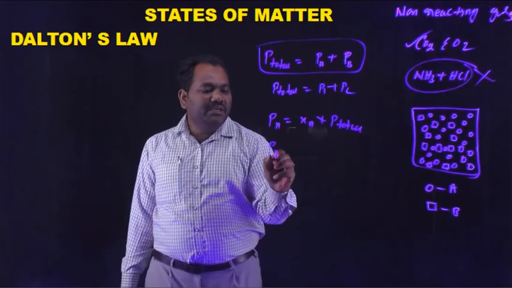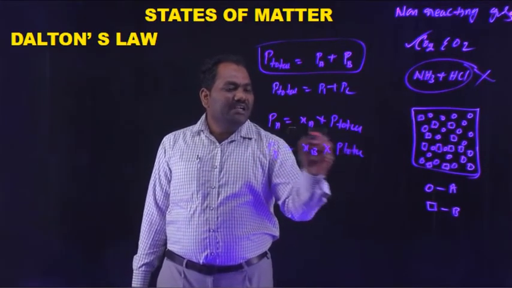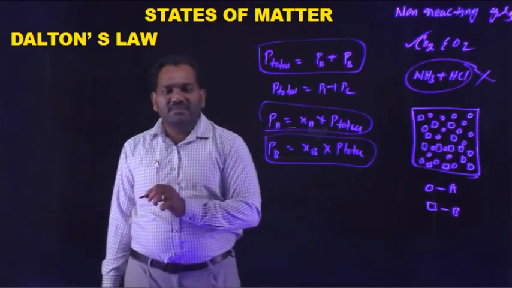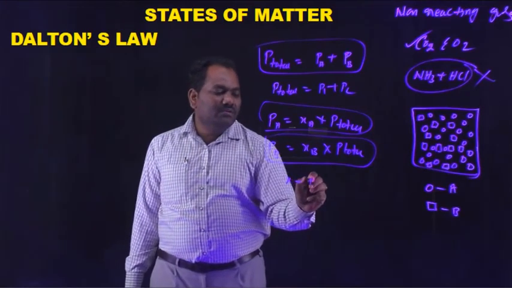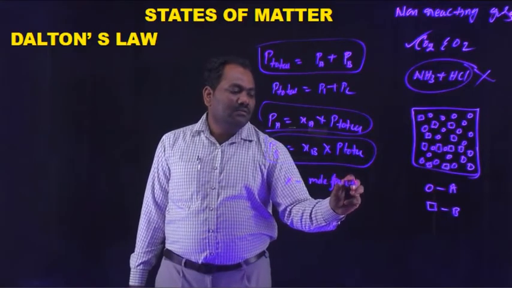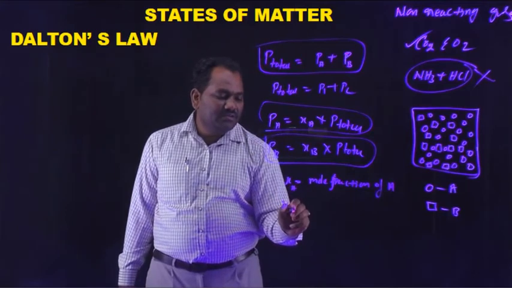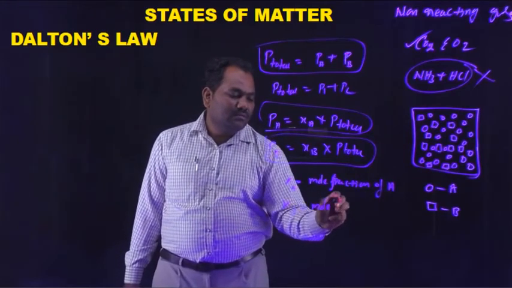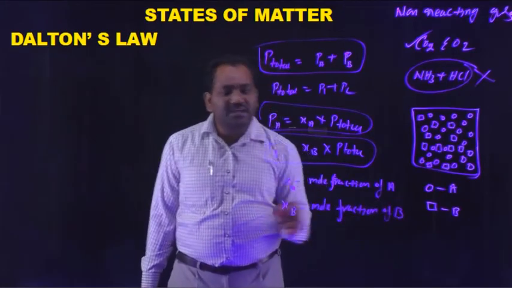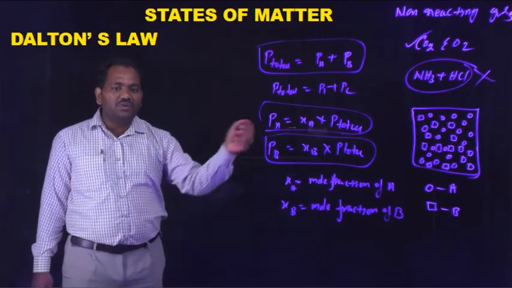Similarly, PB is equal to XB into P total. What are XA and XB? XA is the mole fraction of A, and XB is the mole fraction of B.